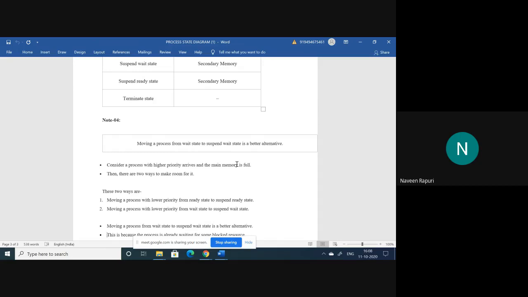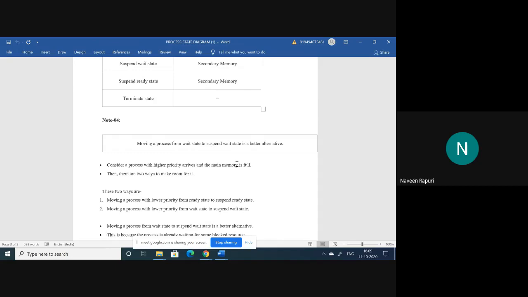For example, if we send the process which is at the ready state, it is not that good an alternative or a better idea, because there may be a chance to execute the process which is at the ready state, because it is ready for execution.